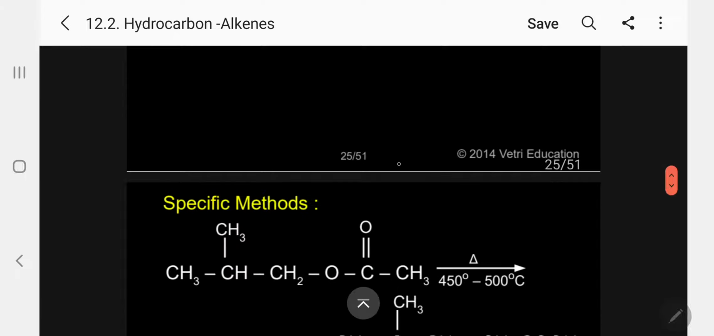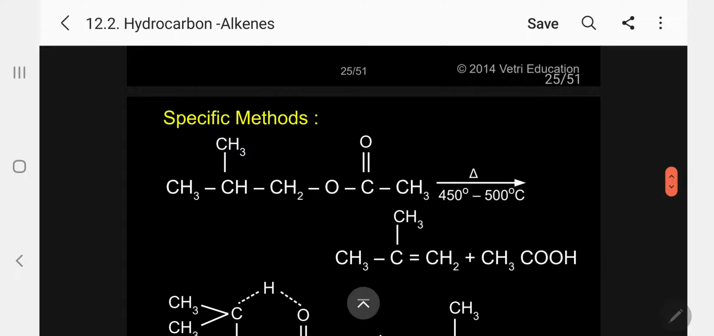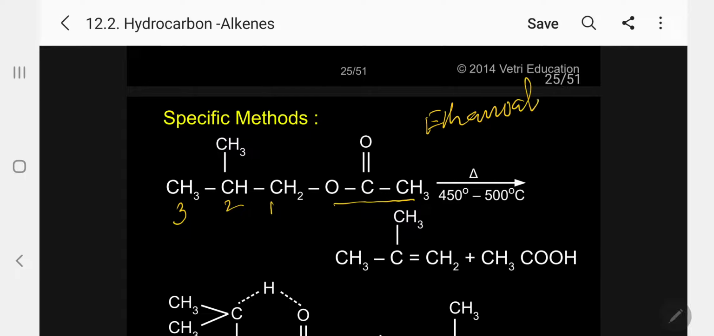Now let me take a specific example. This is the example. Kindly follow. I will number this 1, 2, 3. This is the ethanoate; the parent is ethanoate. So this is 2-methyl propyl ethanoate, with small e.